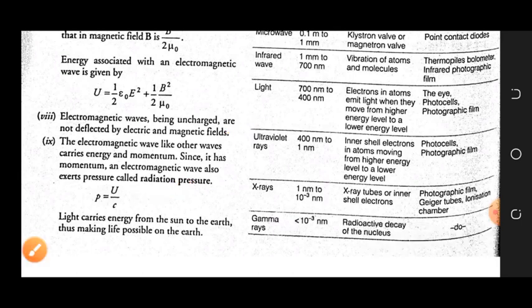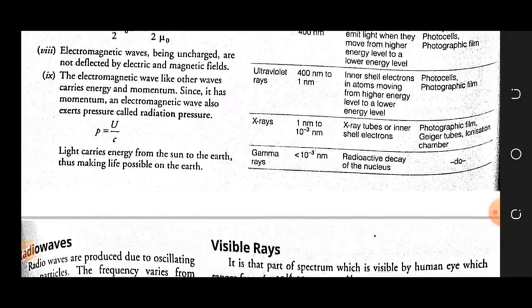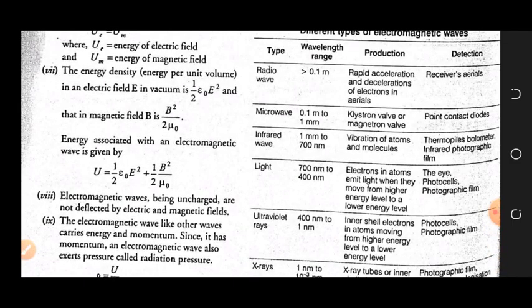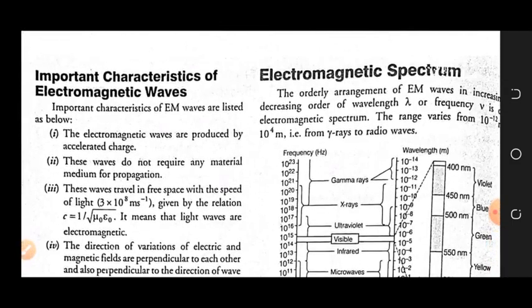So light carries energy from the sun to the earth, thus making life possible on the earth. Because if there were no propagation of energy along with the wave, then obviously we could not be here, as we are getting warmth and a lot of energy from the sun on our earth. So these are all the properties of electromagnetic waves. Student, I think this one is very clear to you.